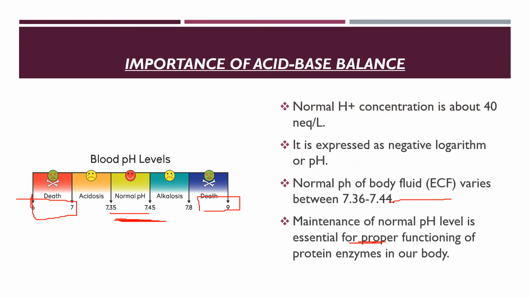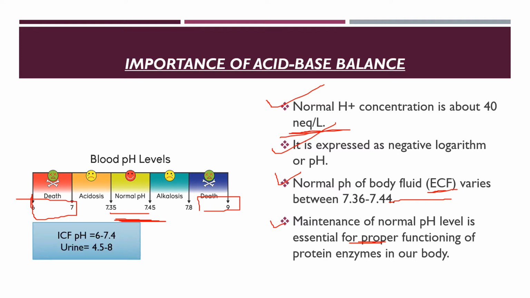The normal H+ concentration is about 40 nanoequivalents per liter. It is expressed as a negative logarithm, or pH, and the normal pH range of extracellular fluid is around 7.36 to 7.44. Maintenance of the normal pH level is essential for the proper functioning of protein enzymes in our body. And what about the pH range of intracellular fluid? It is around 6 to 7.4. In the urine, it is around 4.5 to 8.